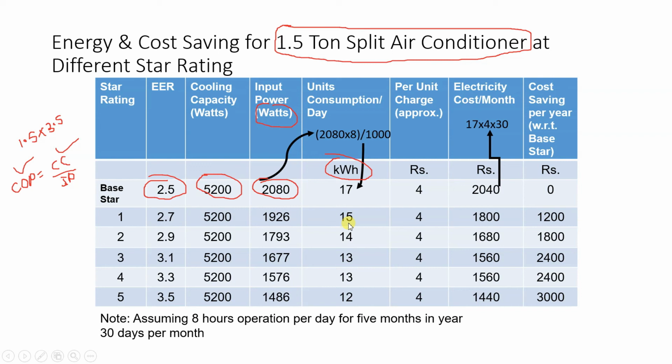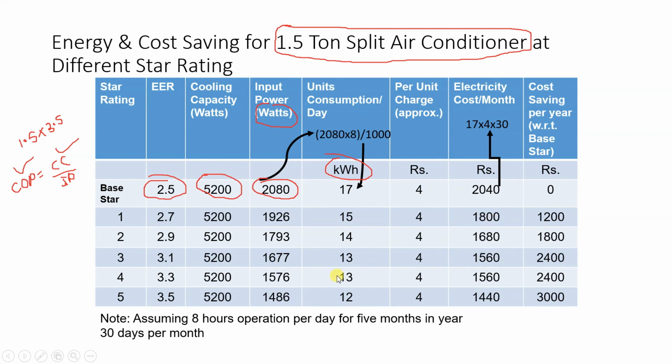So you will get 15 units per day, and unit cost is rupees 4, and so the electricity cost per month will be 15 into 4 into 30. So it comes out to be 1800. Now what is the amount of saving? If you do 2040 minus 1800, you will get the monthly saving.